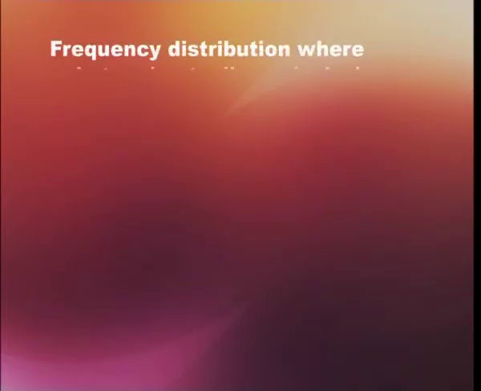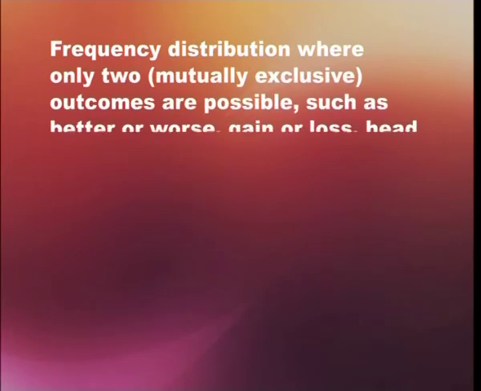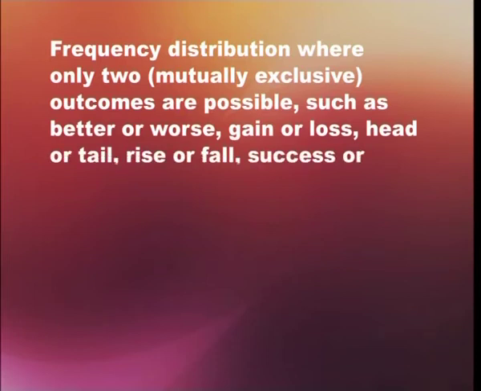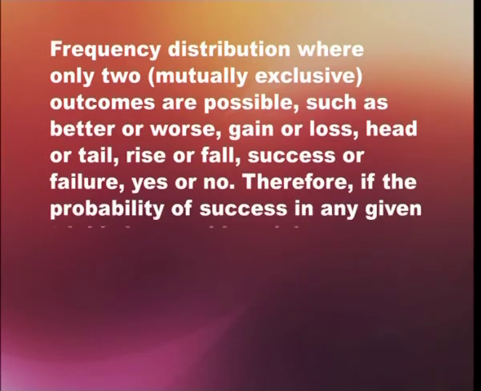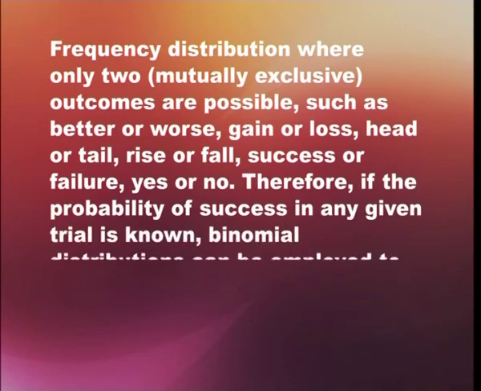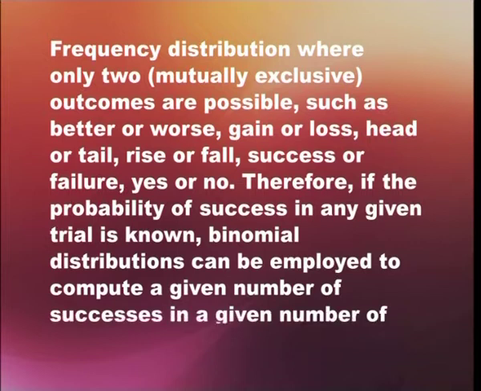Frequency distribution, where only two mutually exclusive outcomes are possible, such as better or worse, gain or loss, head or tail, rise or fall, success or failure, yes or no. Therefore, if the probability of success in any given trial is known, the binomial distribution can be employed to compute a given number of successes in a given number of trials.